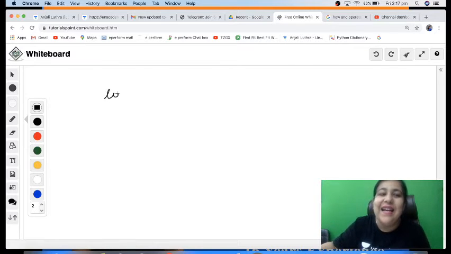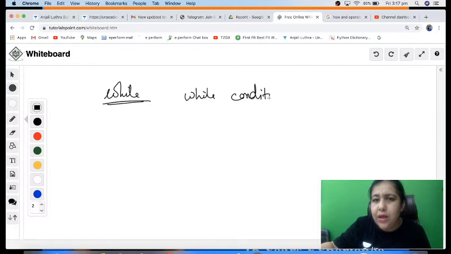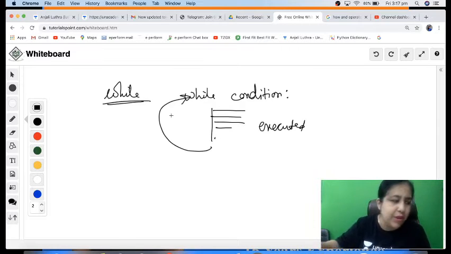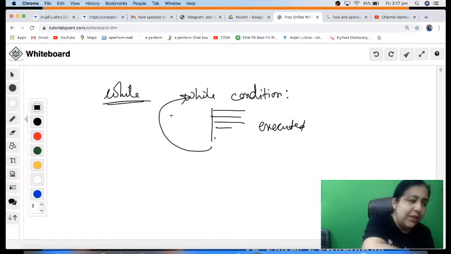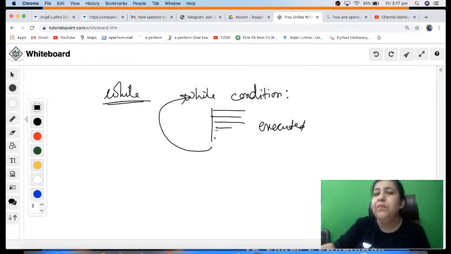Second loop you have is while. So here we write down while, we write a condition with it. If that condition is true, the statements after the indent are executed, and after executing the statements it goes back to the condition. So it keeps checking the condition. If the condition is true, it executes again and checks again. If it's true again, it checks and executes again. It will keep doing it until it becomes false. Once it becomes false, it will stop.